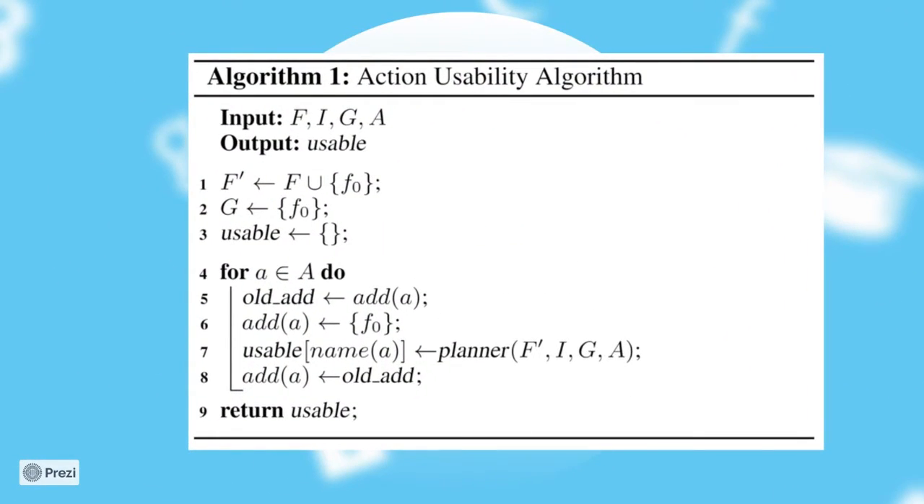We refer to the problem reformulation process as the action usability algorithm shown in this figure. This is a crucial part of the paper. Let me explain this algorithm clearly. Each action is evaluated in turn. We take one action, A, belonging to capital A, as an example to explain the details of the evaluation.